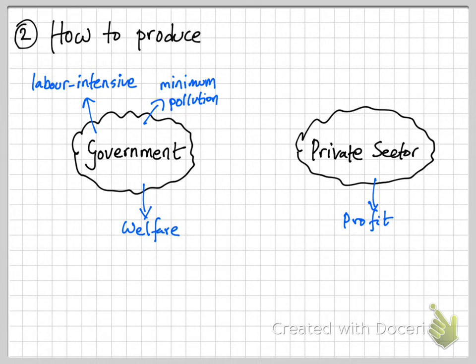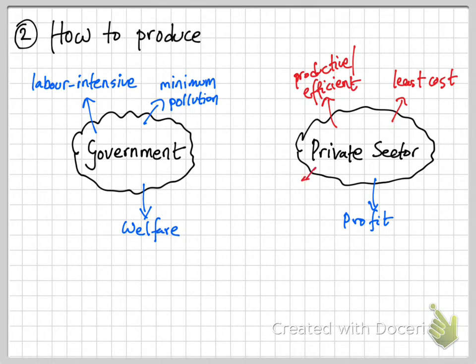However, in contrast, if we look at the private sector, what kind of production process that they use? They use the production process that's going to make sure that they have the least cost, right? Because if they have the least cost, then their profit margin will be extremely high. And when they want to do this least cost production, they also have to ensure that their production process is extremely productive and it's extremely efficient. And when you want to do all of that, you really do not care about the environment. So what essentially happens is the creation of a lot of pollution.